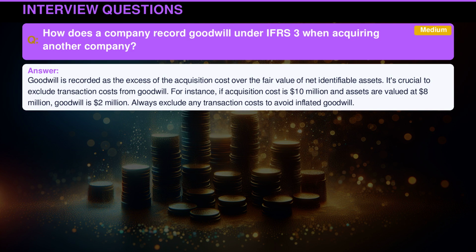Goodwill is recorded as the excess of the acquisition cost over the fair value of net identifiable assets. It's crucial to exclude transaction costs from goodwill. For instance, if acquisition cost is $10 million and assets are valued at $8 million, goodwill is $2 million. Always exclude any transaction costs to avoid inflated goodwill.